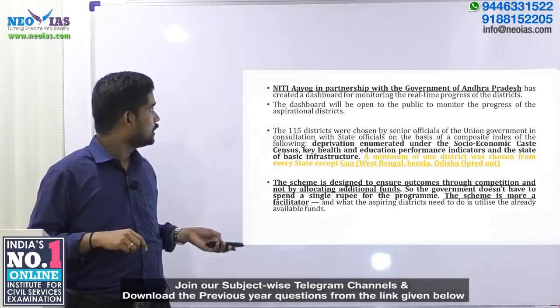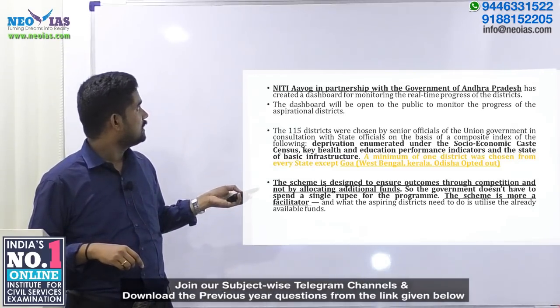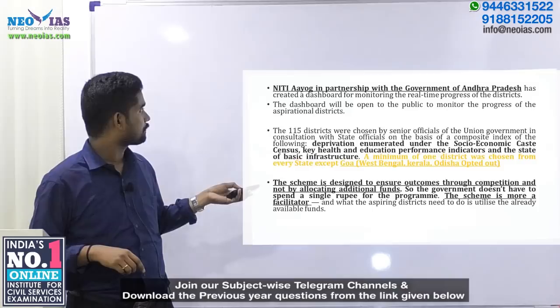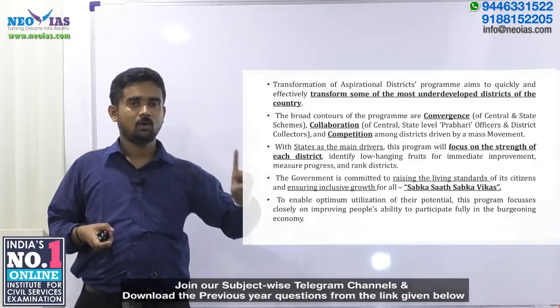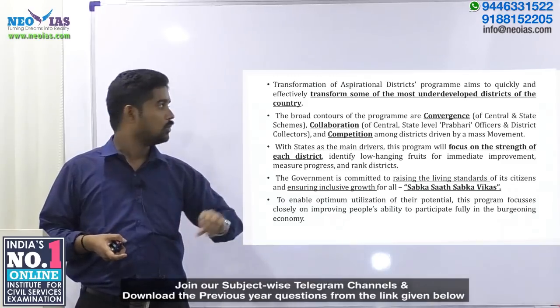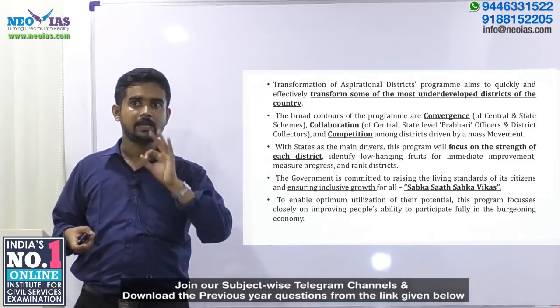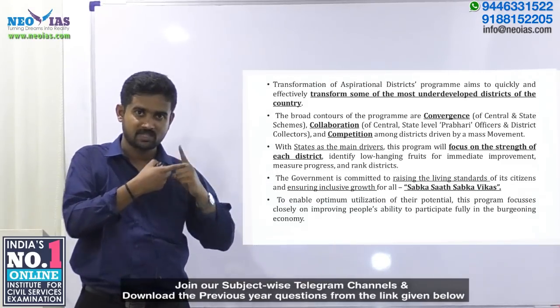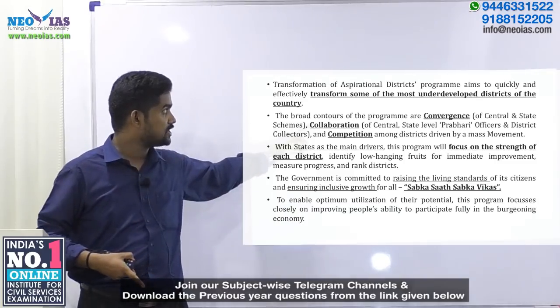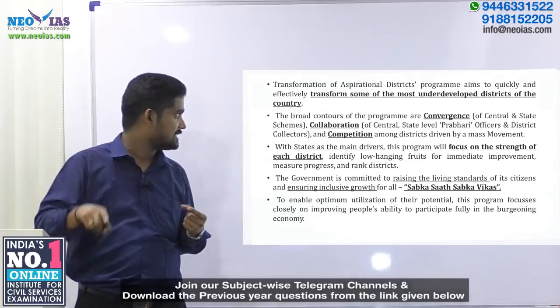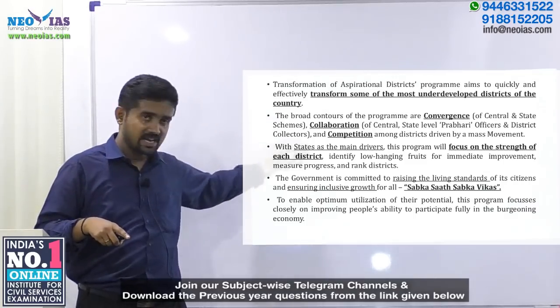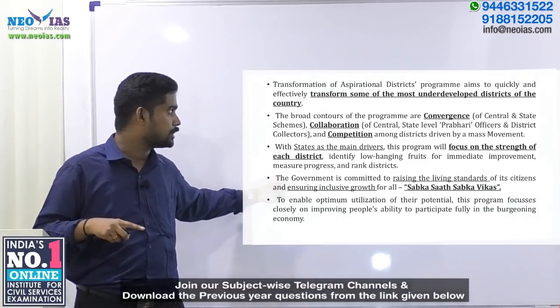So we'll quickly do a recap of the crux of the aspirational districts program. Transform the most underdeveloped districts. Focus upon three key parts: convergence of different schemes of central as well as state, collaboration, and competition among different backward districts. State is acting as the main driver in this program.